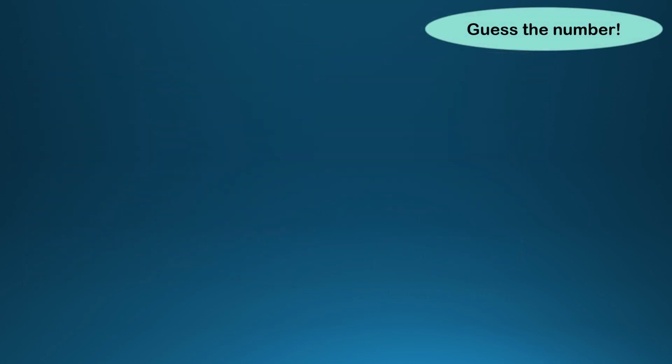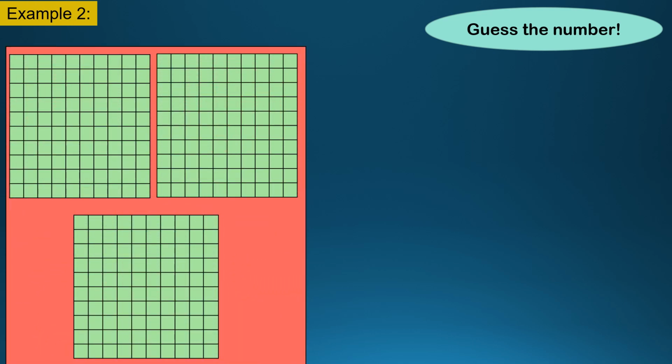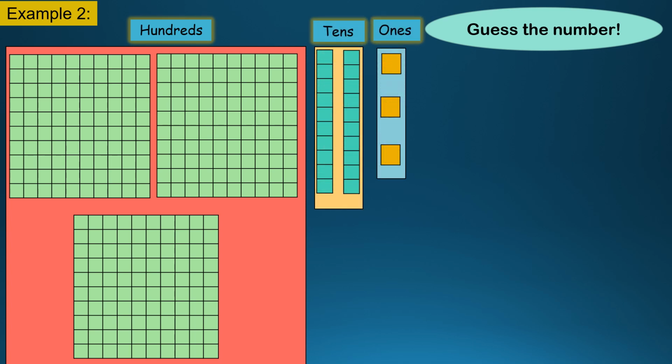Now let's guess another number. Example 2. Now there are more blocks of hundreds. So in the previous one we have only 100. Now there are more here. These are hundreds, and these are tens, and these are ones. Groups of hundreds, groups of tens, and loose ones.